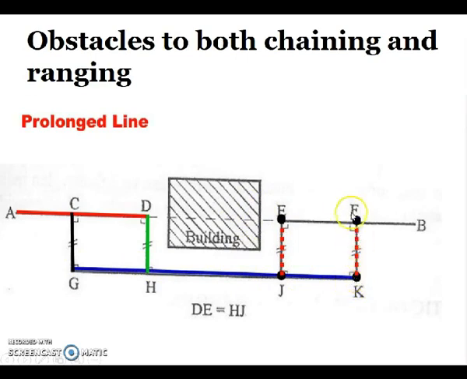So KF and GC, DH and EJ, these distances are the same. If you want to find the distance between D and E, that distance is equivalent to the HJ distance. DE is equal to HJ. In this manner we can carry on with the survey.